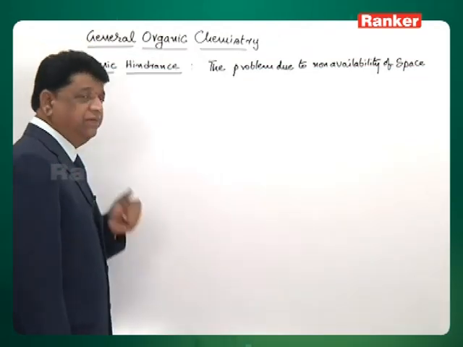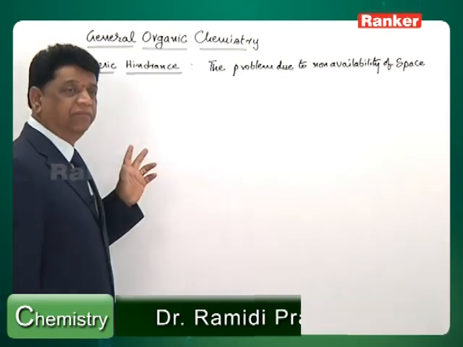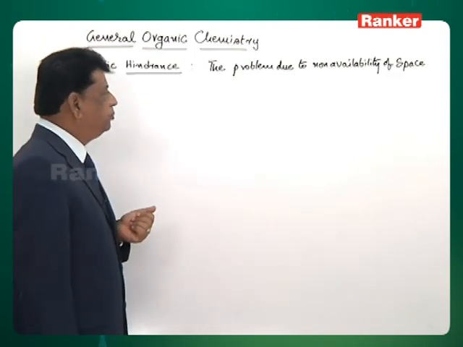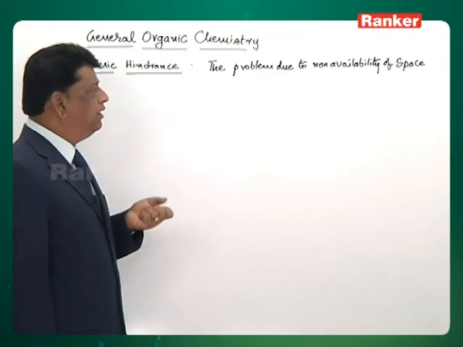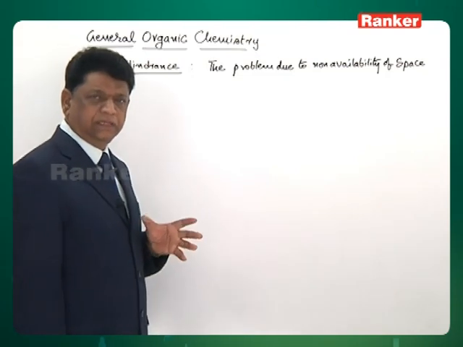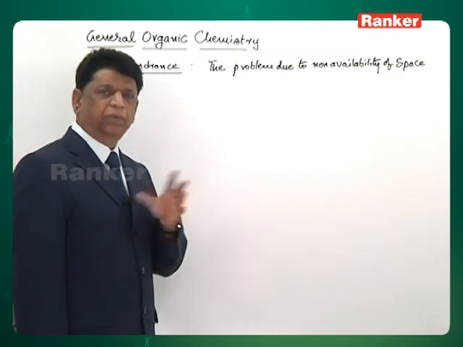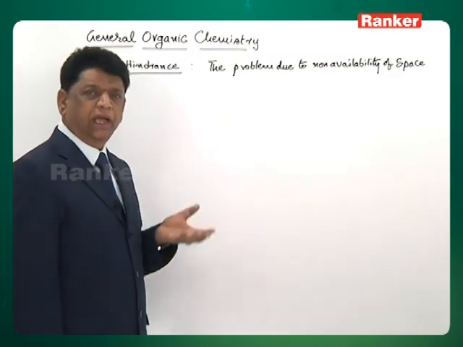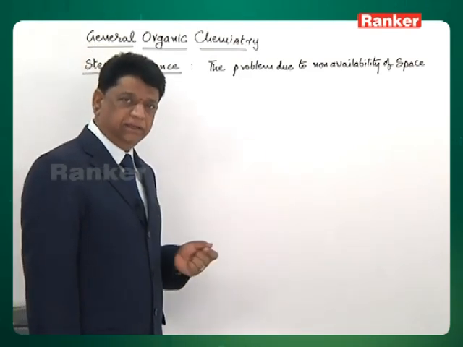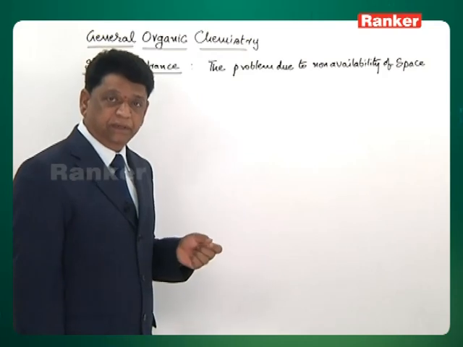Under general organic chemistry, we are doing the electronic effects and steric effect. This is the last phenomenon, steric hindrance. It may be shortly defined as the problem that arises whenever there is non-availability of space. The molecules would like to exhibit that property, but because there is no space available to approach the reactant, the reaction sometimes does not take place at all, 100%, or sometimes it takes place only partly, like 50%, 25%.